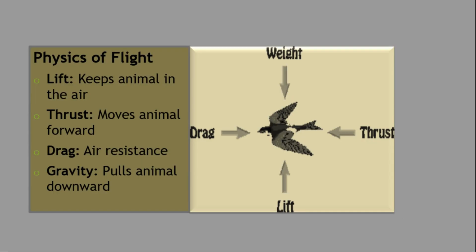Physics of flight: lift keeps animals in the air, thrust moves animals forward, drag is the air resistance, and gravity pulls animals downward.